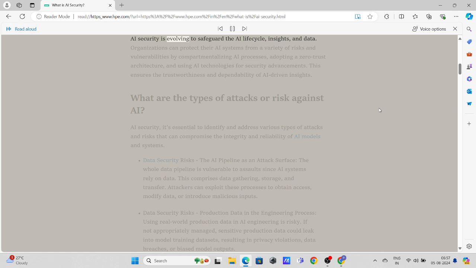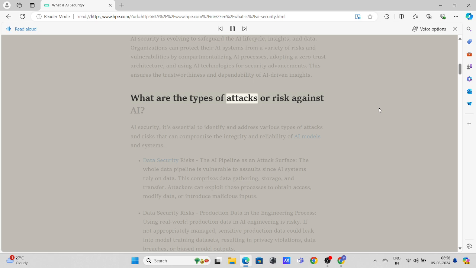AI security is evolving to safeguard the AI lifecycle, insights, and data. Organizations can protect their AI systems from a variety of risks and vulnerabilities by compartmentalizing AI processes, adopting a zero trust architecture, and using AI technologies for security advancements. This ensures the trustworthiness and dependability of AI-driven insights.